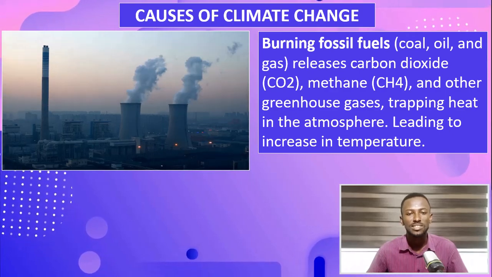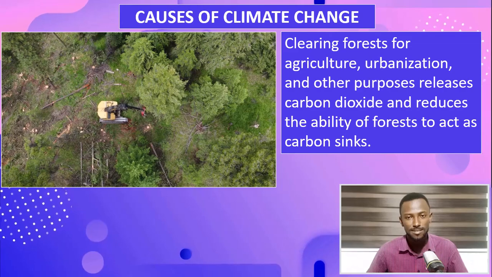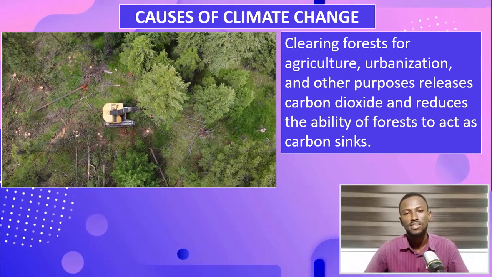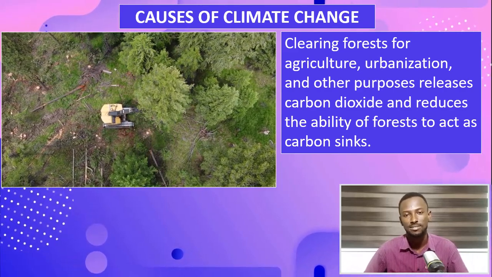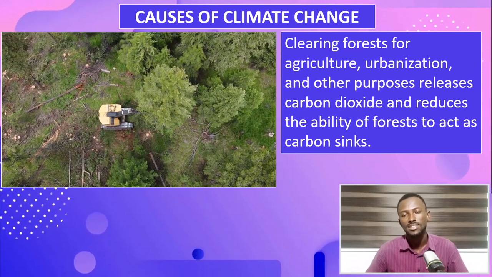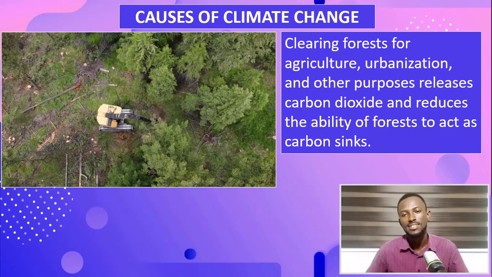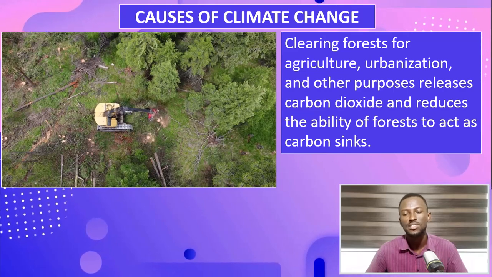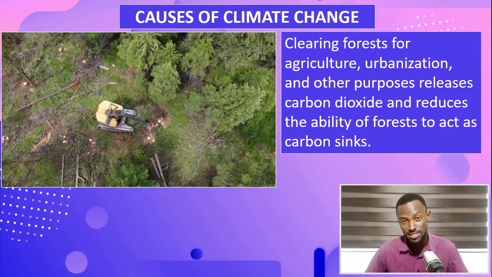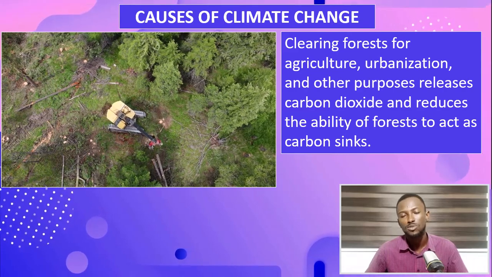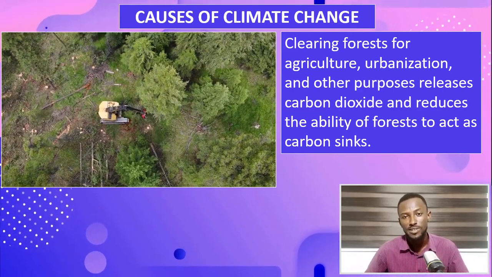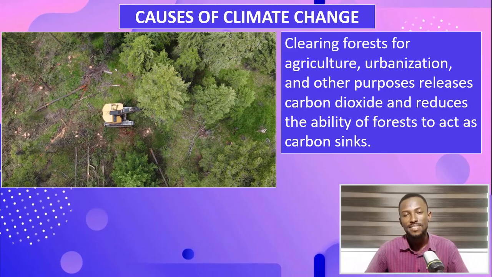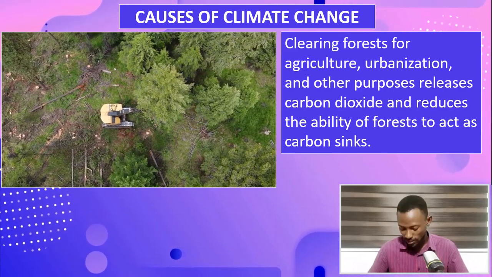Another cause of climate change is deforestation. Basically, it refers to cutting down of trees, clearing our forests for the sake of urbanization and other purposes like agriculture. The side effect of this is that as they cut down these trees, it leads to an increase of what? Carbon dioxide, and reduces our forests' ability to act as carbon sinks. You know, plants depend so much on carbon dioxide, but deforestation is causing the levels of carbon dioxide in the atmosphere to go high, and that can cause climate change.